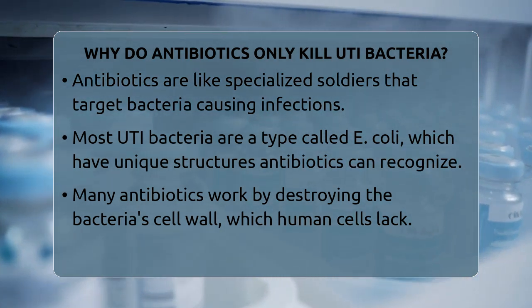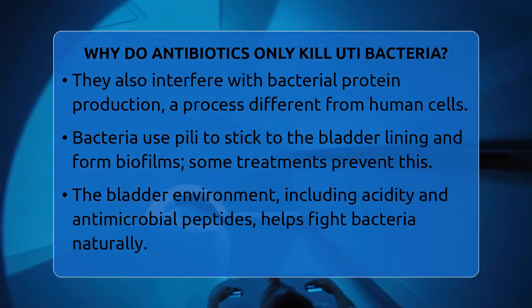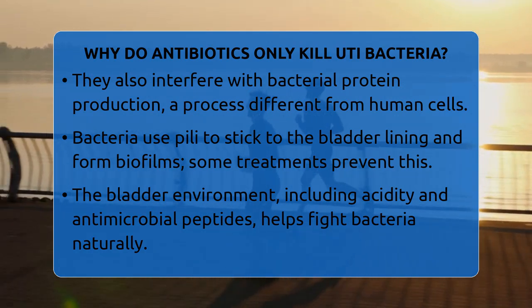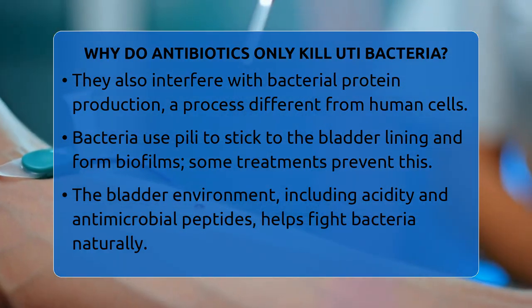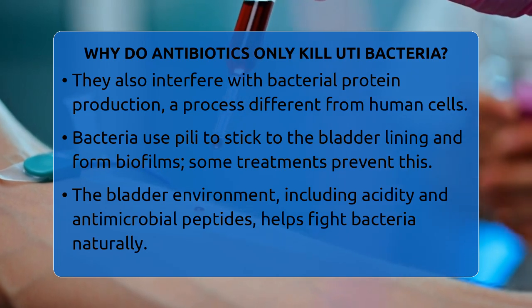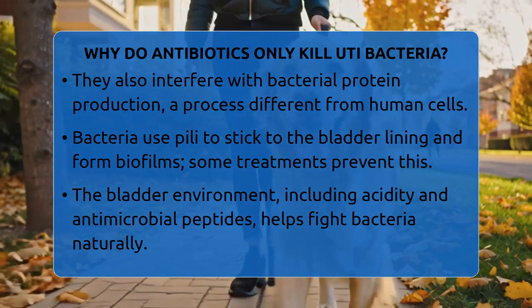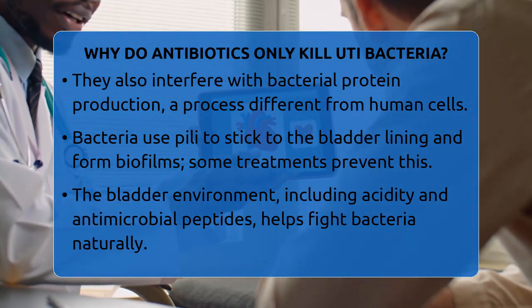Another way antibiotics target bacteria is by interfering with their ability to produce essential proteins. Bacteria need to make proteins to grow and multiply. Certain antibiotics block the bacterial machinery responsible for protein synthesis. Since human cells use different processes to make proteins, these antibiotics do not affect our cells directly.